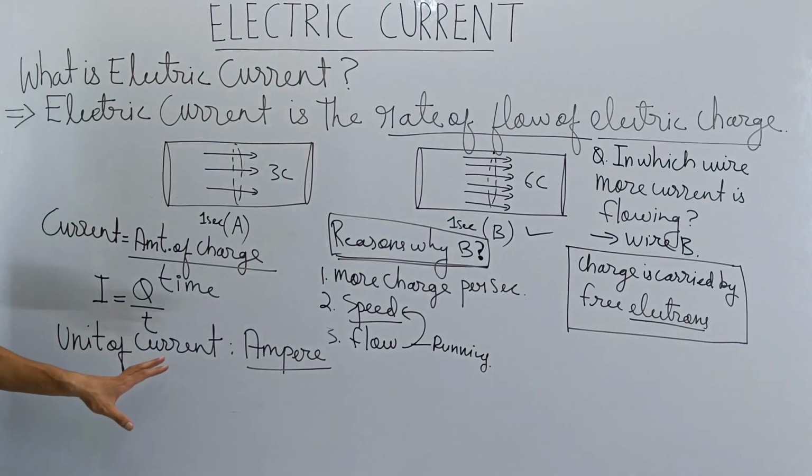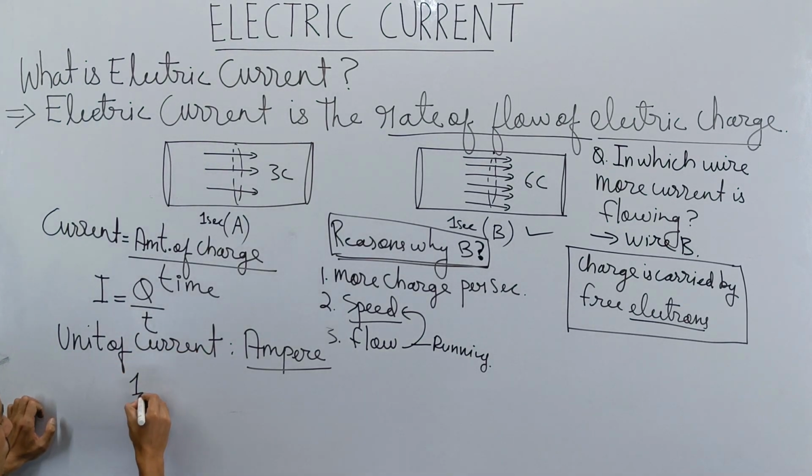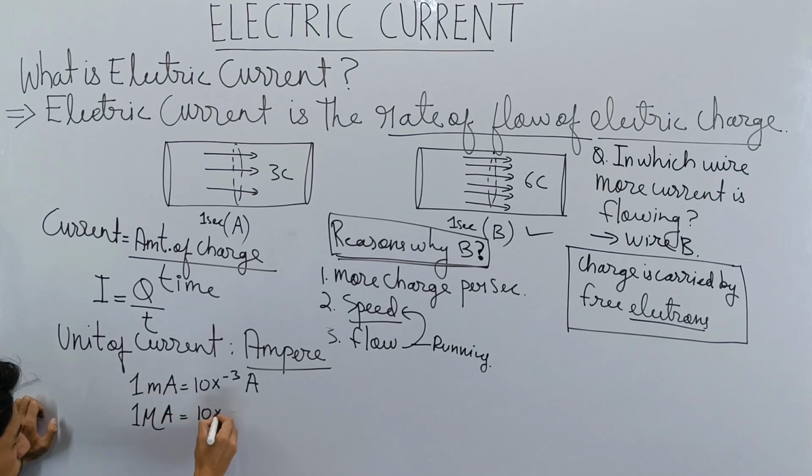Now there are other smaller units of current. For example, 1 milliampere is equal to 10 to the power minus 3 ampere. Very important for MCQ. And 1 microampere is equal to 10 to the power minus 6 ampere.